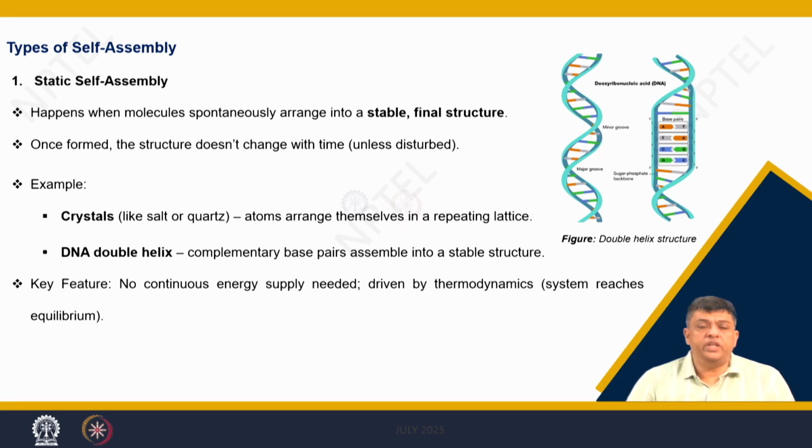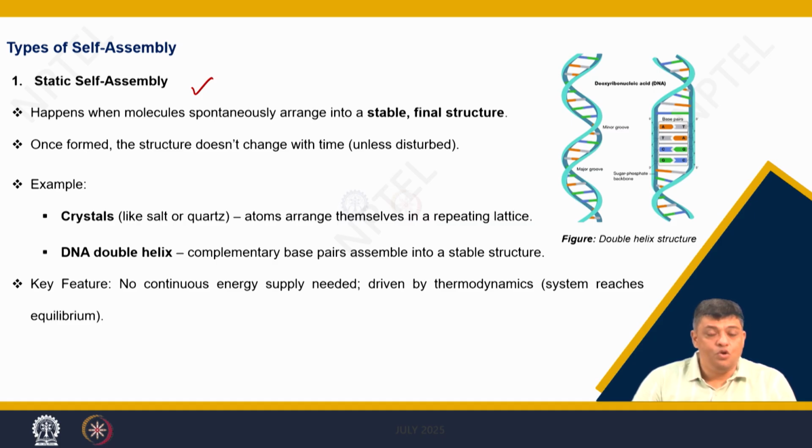If you look into the types of self assembly, you have various types of self assembly. Let us discuss some of them. You have static self assembly. It happens when molecules arrange spontaneously into a stable final structure.